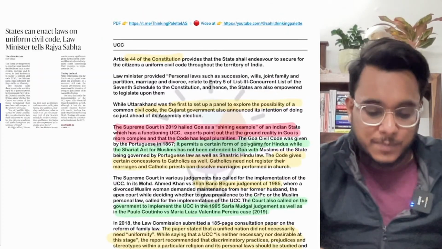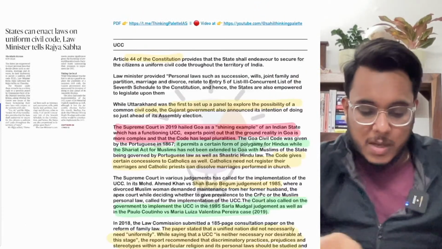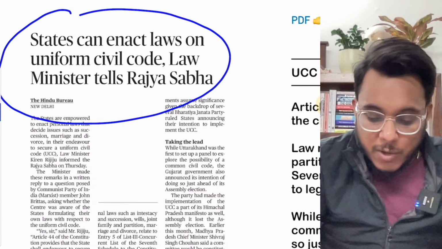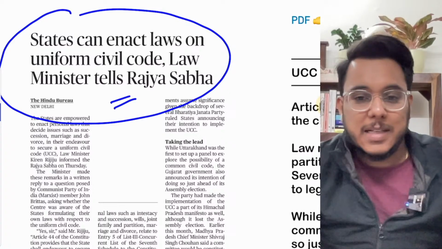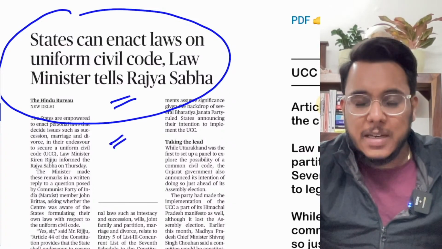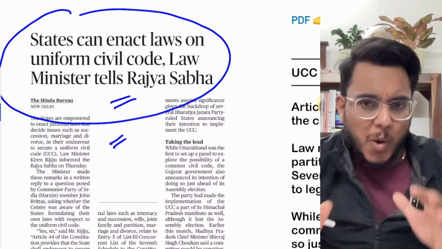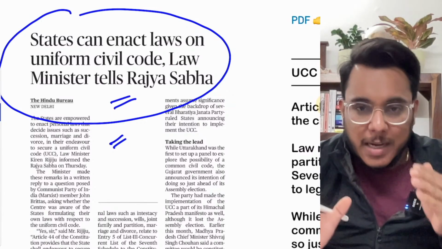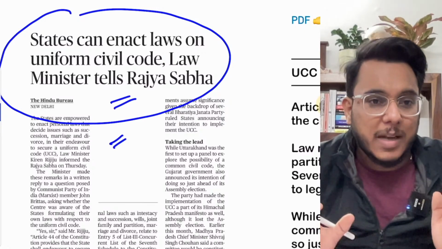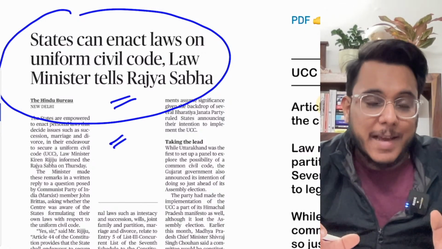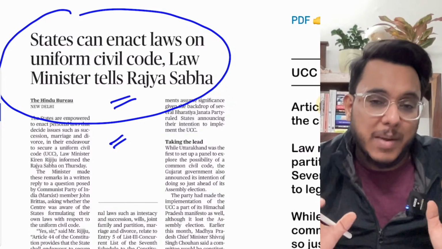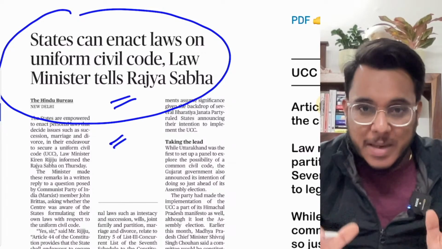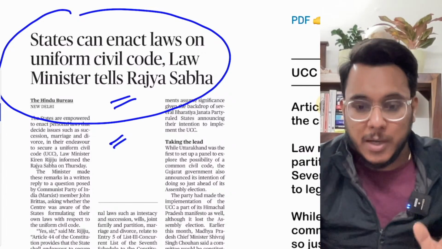Now, taking up the first article: the states can enact laws on the Uniform Civil Code, Law Minister tells the Rajya Sabha. Now, this article is actually a very important one. Why? Because in the last 1 year, there have been multiple developments on the Uniform Civil Code, and multiple times the Uniform Civil Code has come in the news. So I am expecting that a question might be asked in the mains examination on this particular line.